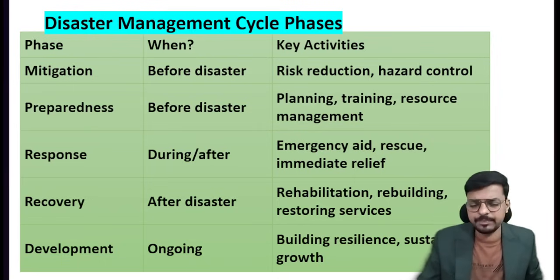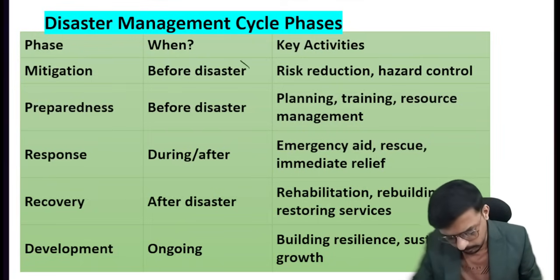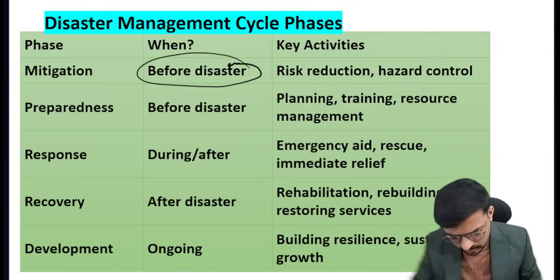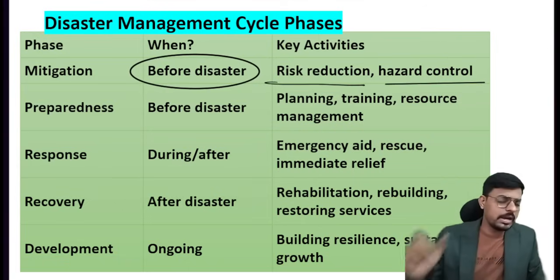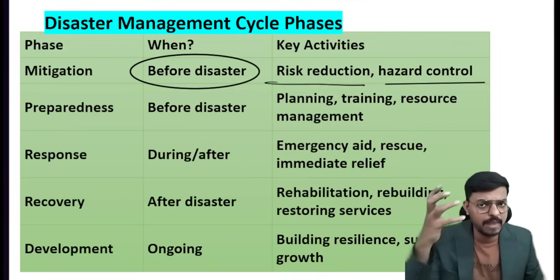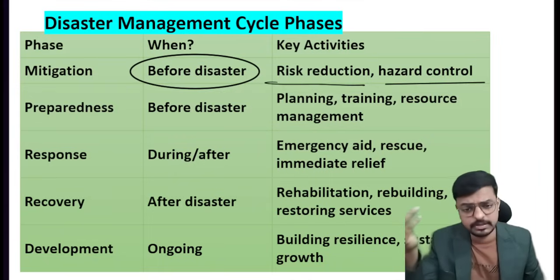Mitigation means we are taking all the necessary actions to reduce the risk of the disaster and to reduce its harmful effect, so that if we face any kind of disaster, its effect will be very less. We are preparing well in advance. Before the disaster, we take intervention to reduce the risk and to control the impact of the disaster, meaning the bad effects which come after the disaster.